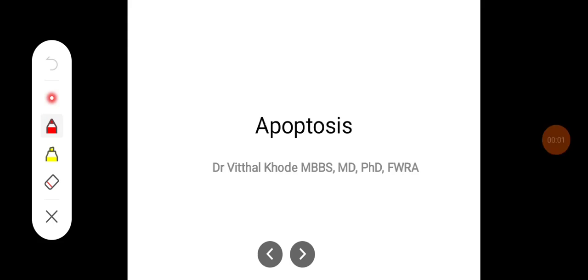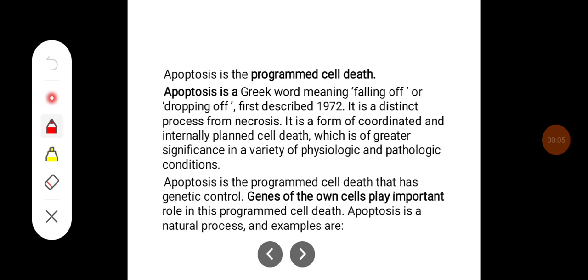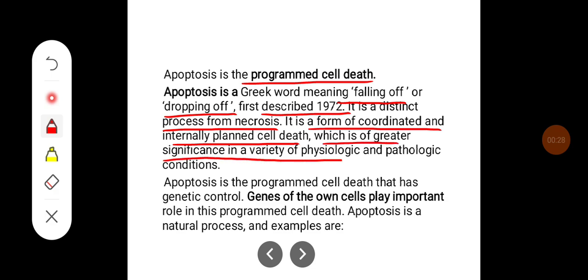Hello everyone, in this class we'll try to learn about apoptosis. Apoptosis is programmed cell death. Apoptosis is a Greek word meaning falling off or dropping off, first described in 1972. It is a distinct process from necrosis. It is a form of coordinated and internally planned cell death which is of greater significance in a variety of physiologic and pathologic conditions.